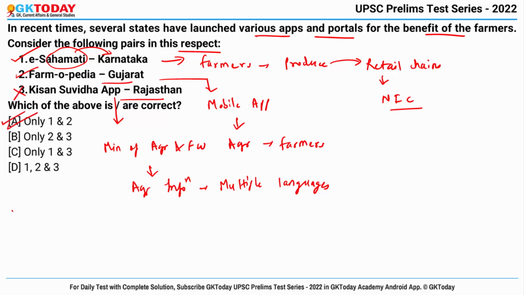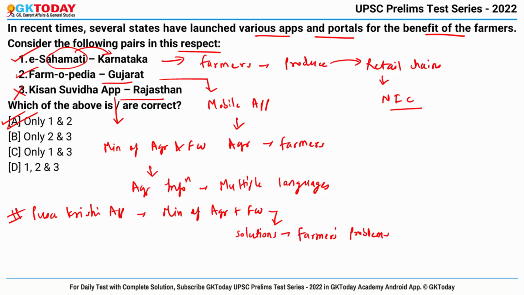Now apart from these three, there is this Pusa Krishi app which was launched by Ministry of Agriculture and Farmers Welfare so as to give solutions to the problem of farmers, and it gives information about crop varieties developed by Indian Council of Agricultural Research. Okay. Now why we have taken this question? Why it was in news?